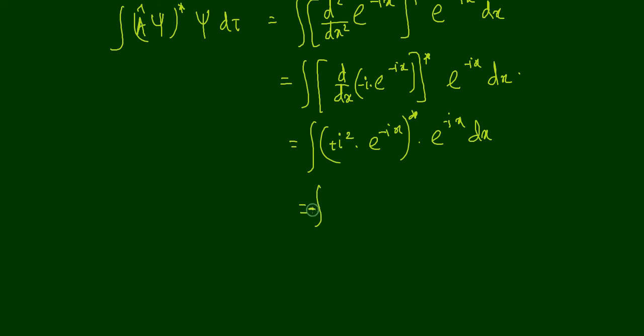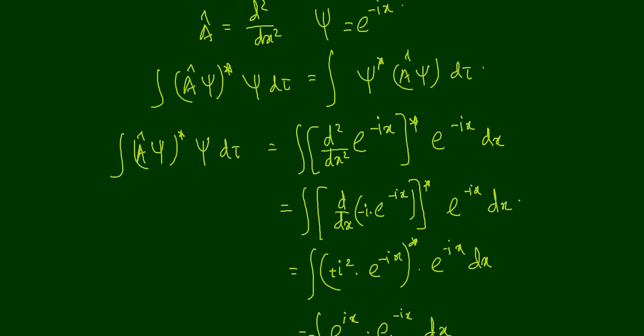So let us put a minus sign here. So minus integral e raised to minus ix star. Minus ix star is equal to plus ix. So it is e raised to ix into e raised to minus ix dx, and that is equal to minus integral e raised to ix into e raised to minus ix, that is equal to 1. So dx, that is equal to minus x. Okay, so that is the result of the left hand side.